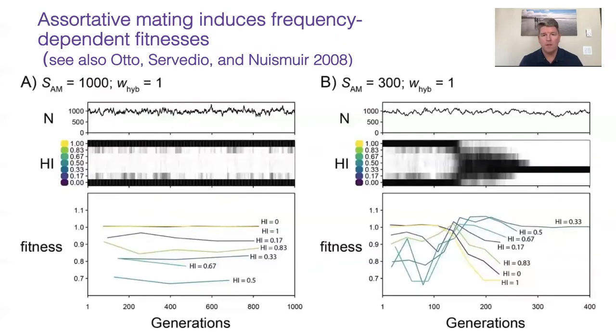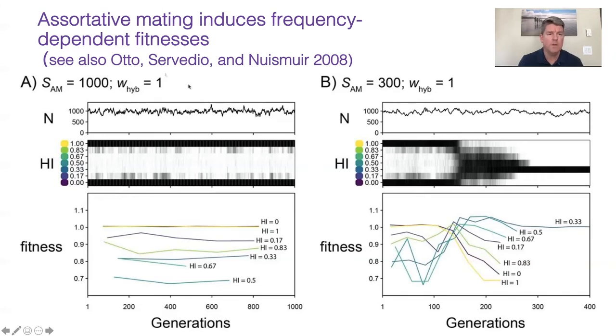And here we have a case on the right where there's just a little bit less assortative mating. And what you're seeing here is a similar starting point to the model on the left, but hybrids gradually build up in this case because the assortative mating is a little bit less, to the point where hybrids are common enough that they can find other mates that like them. And then the frequency-dependent selection sort of flips around. And the hybrids then have high fitness and the original parental forms don't.